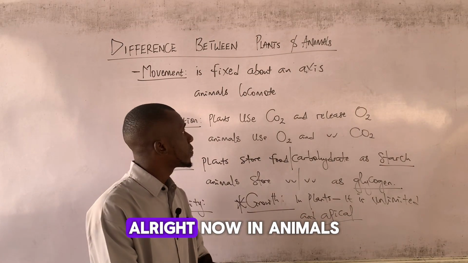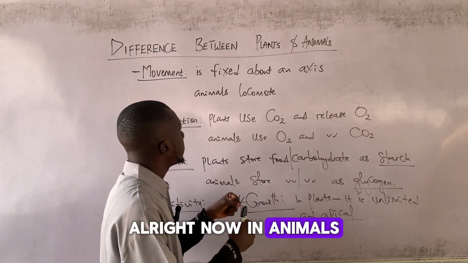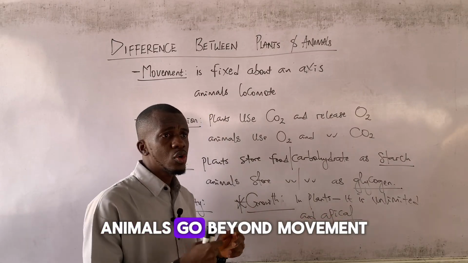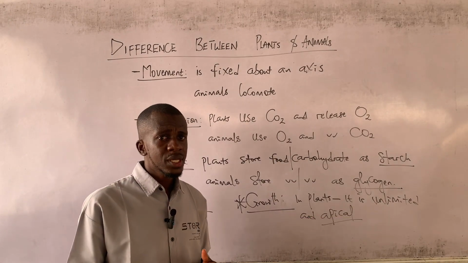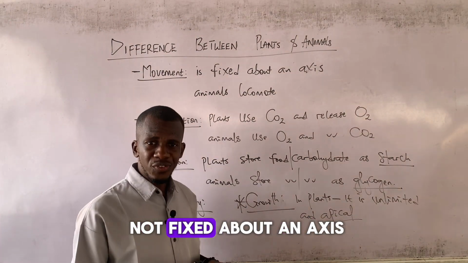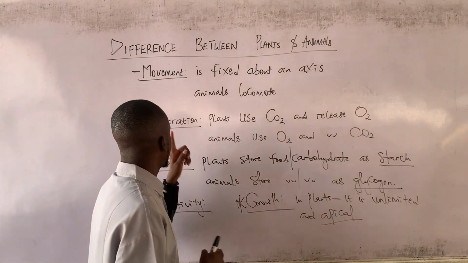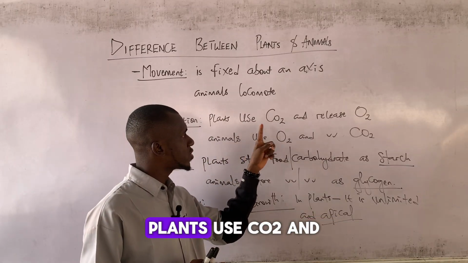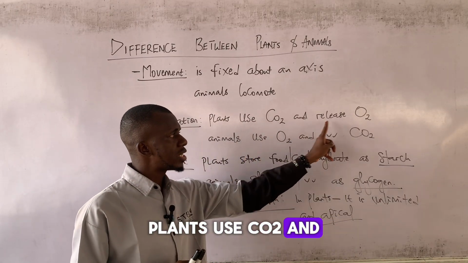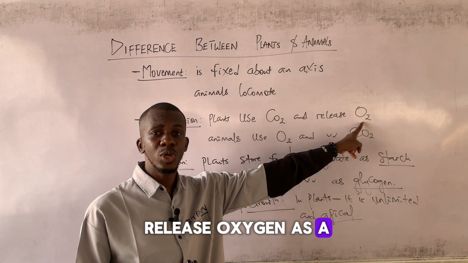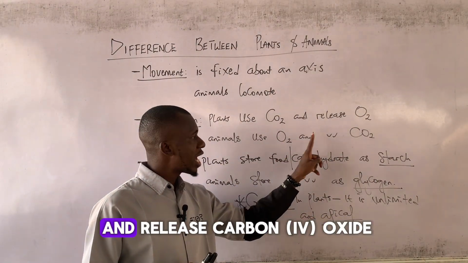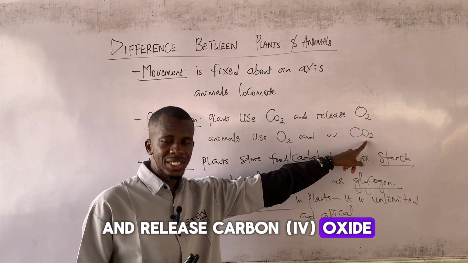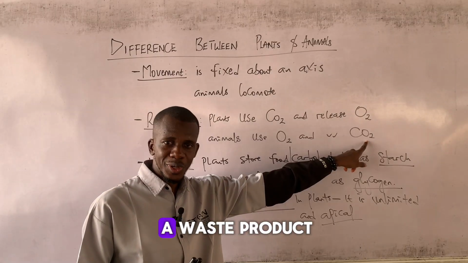Now, animals go beyond movement. They can carry out what we call locomotion, and these animals are not fixed about an axis. In line with respiration, plants use CO2 and release oxygen as a waste product, while animals use oxygen and release carbon dioxide, which is CO2, as a waste product.